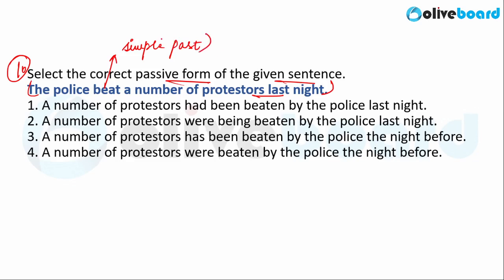Why is it simple past tense? It is indicated by the use of the phrase last night also. It is indicating events of the past. So beat here is the past form of the word beat. So this is the V1 form, this is the V2 form, and this is the V3 form.